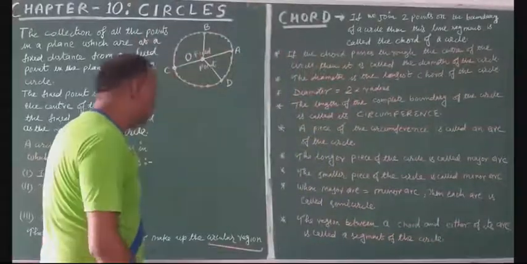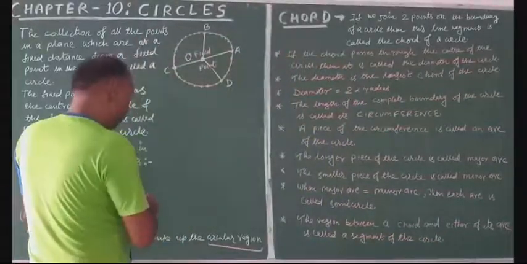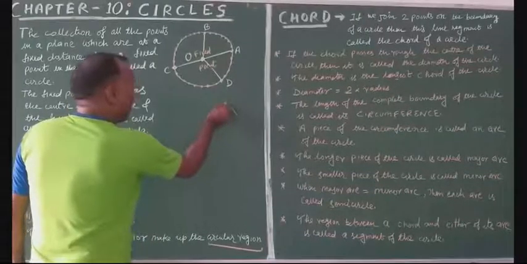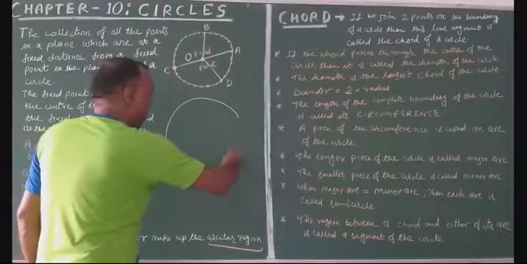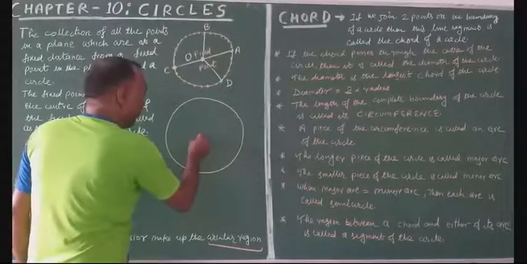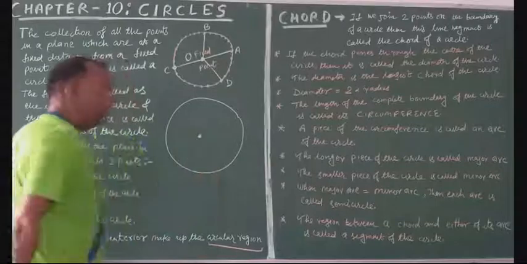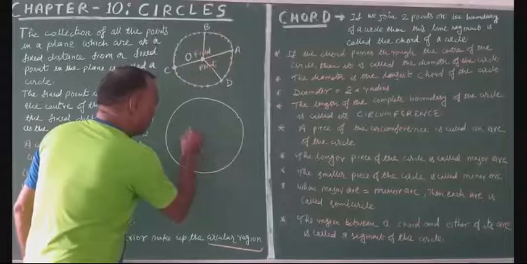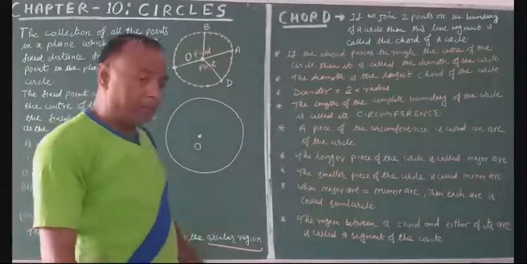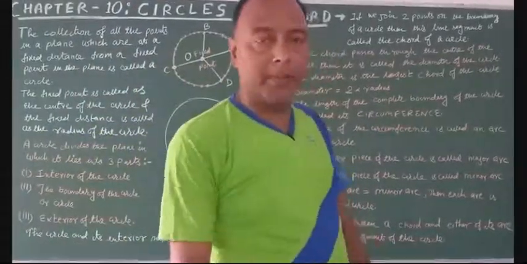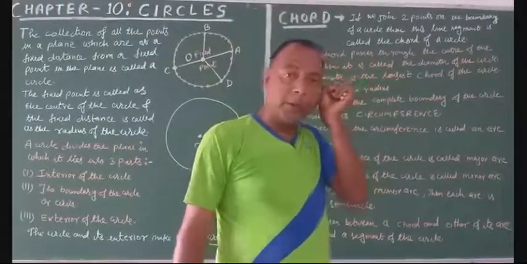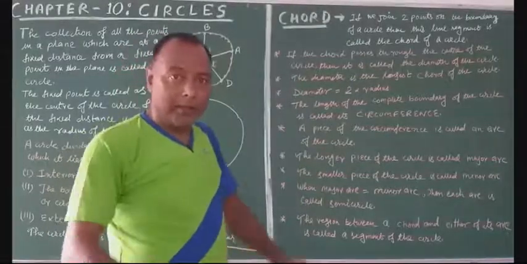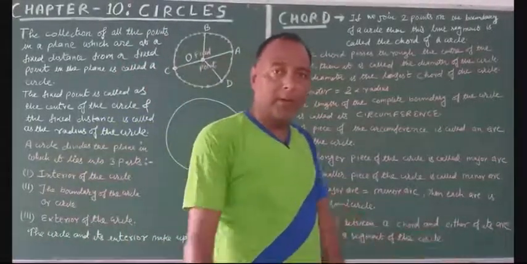Now we have some terms related to the circle. The first one is chord. Just look there. Suppose this is a circle with center O. Now if we take 2 points on its circumference and join them, then the line segment formed is called a chord.